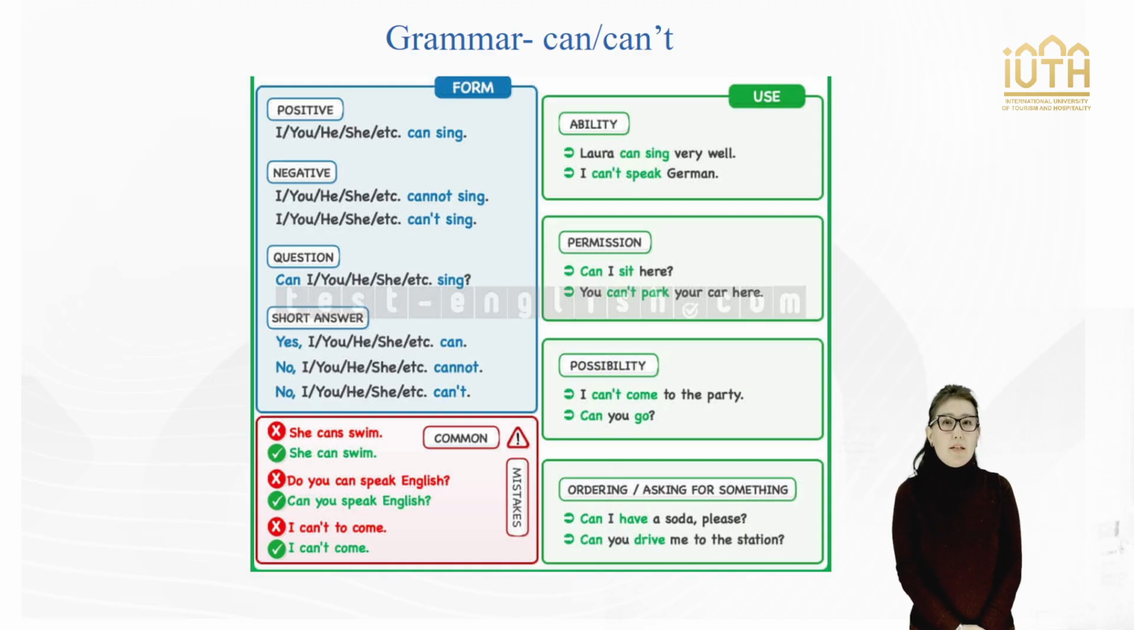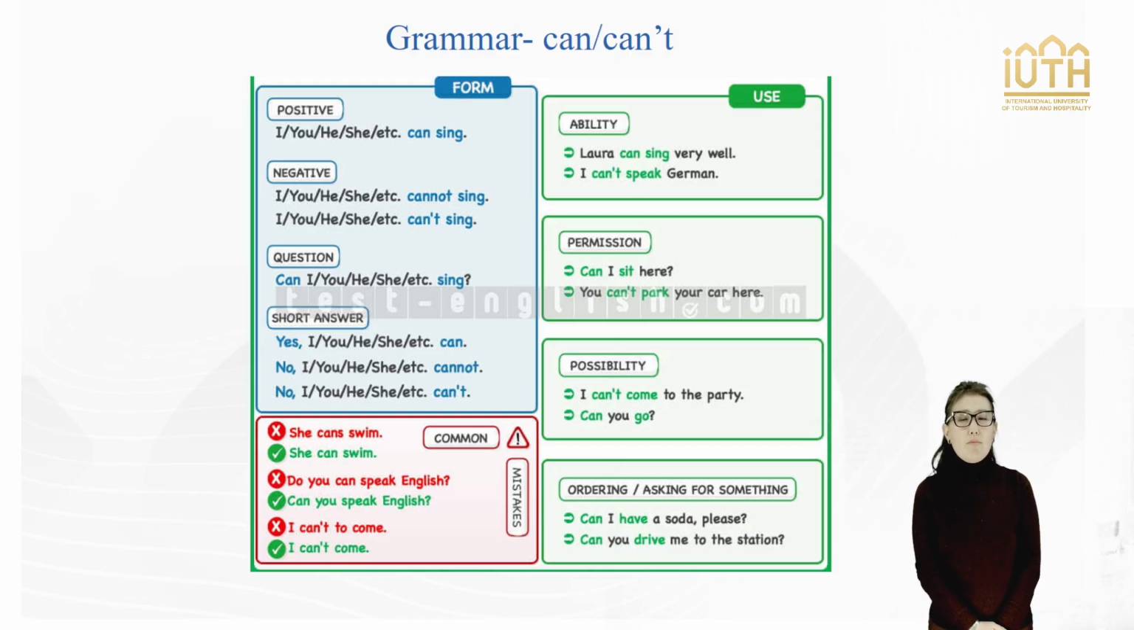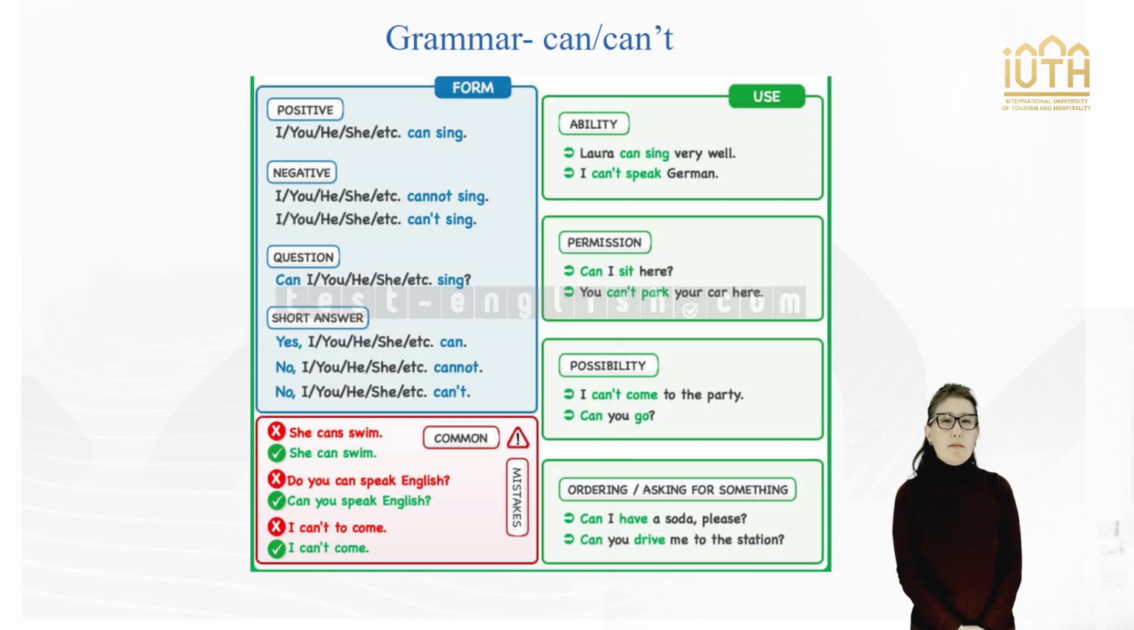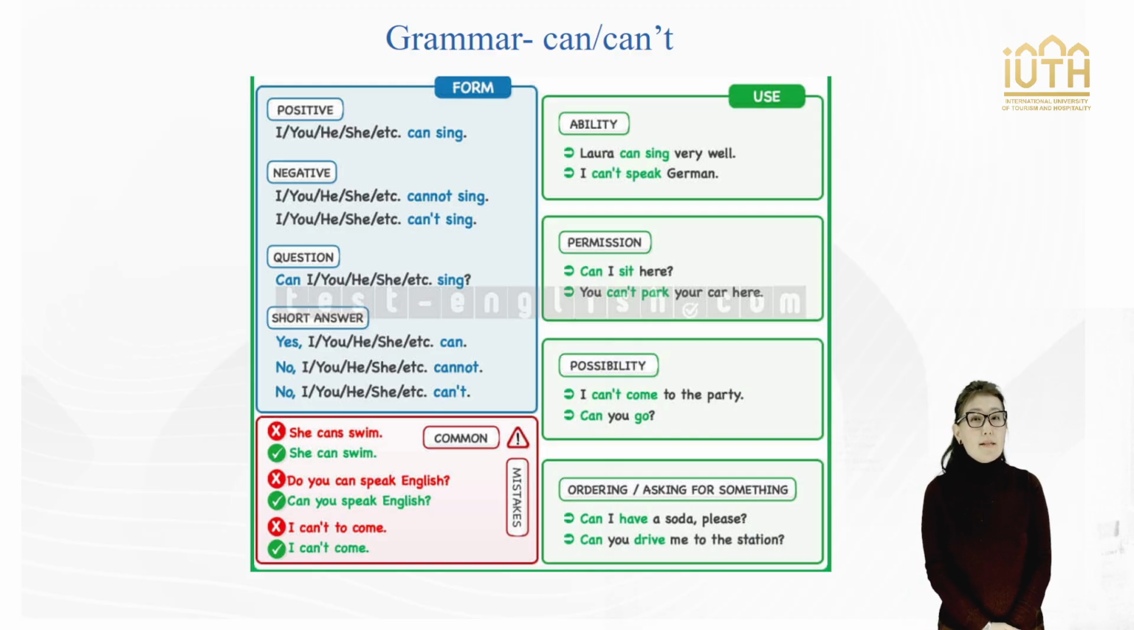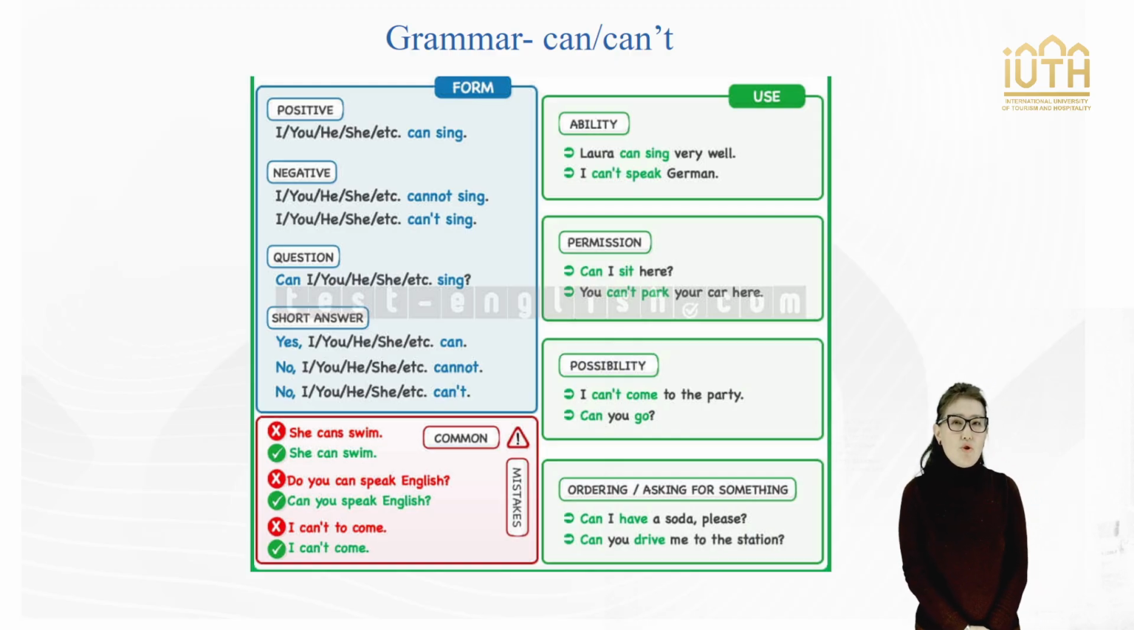Second, the structure of a negative sentence. Subject plus can't plus base form of the verb. To talk about something we are unable to do, we use cannot or can't. For example, I cannot sing or I can't sing. I can't speak German.